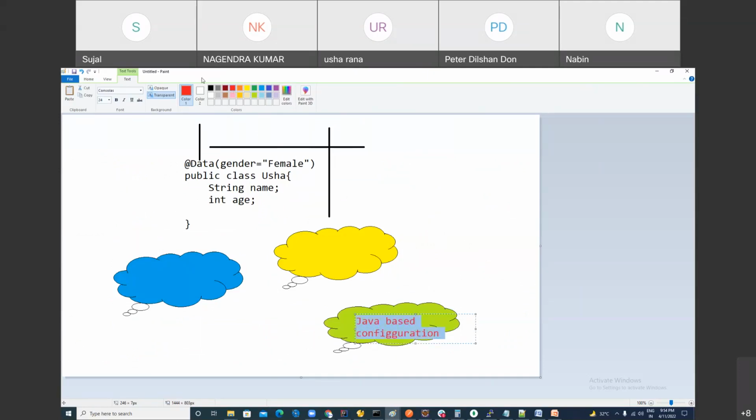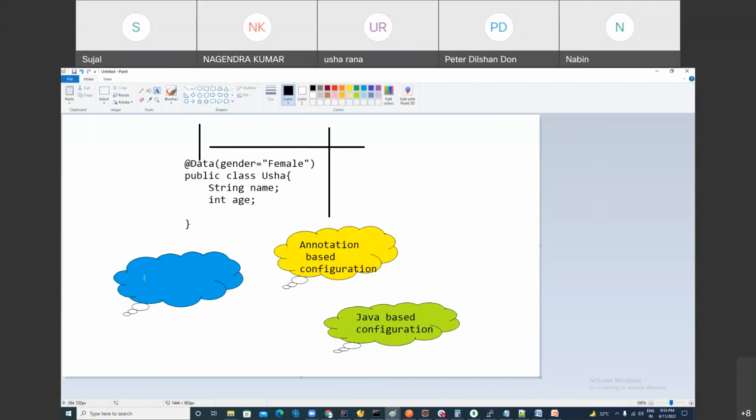Spring we can use how many ways in the projects? Java based configuration, right? XML will be obsolete, and this is annotation based, right? Annotation based, and here it is typically XML based, right? In XML based, you don't use annotation, but can we use all the three mixed together? Usha, some part XML based, some part annotation based, and some part Java. Yes, we can. Got it?